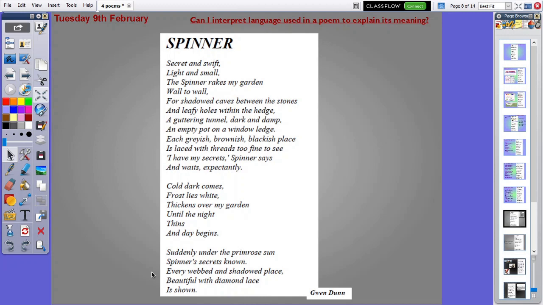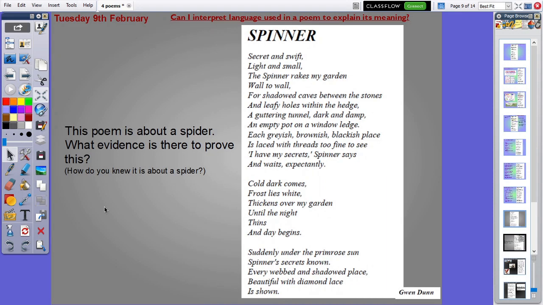Now, if you hadn't already picked up, this poem is obviously about an animal, and in my class, you will know Miss Airy is facing her fears because this poem is about a spider, a garden spider. And this links to your first question today. It says, this poem is about a spider. What evidence is there to prove this?